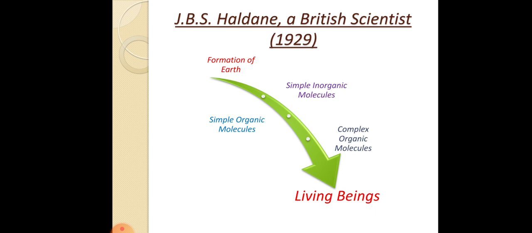He said that first the formation of Earth took place, and after that simple inorganic molecules originated, and from simple inorganic molecules, simple organic molecules came, and from simple organic molecules complex organic molecules came, and from these complex organic molecules living beings originated. So this is what the theory of J.B.S. Haldane says.